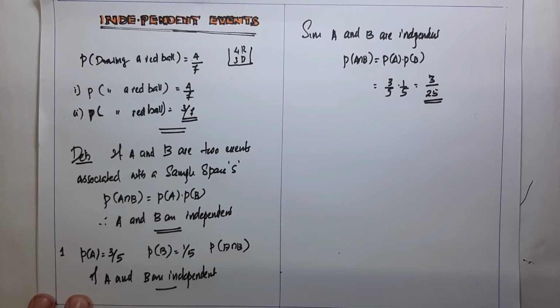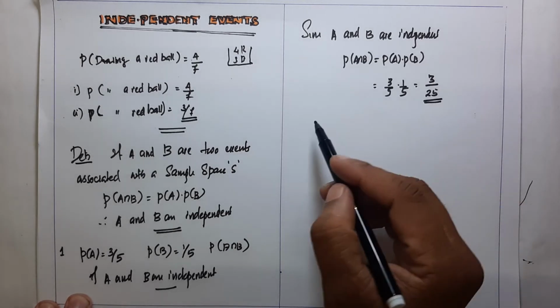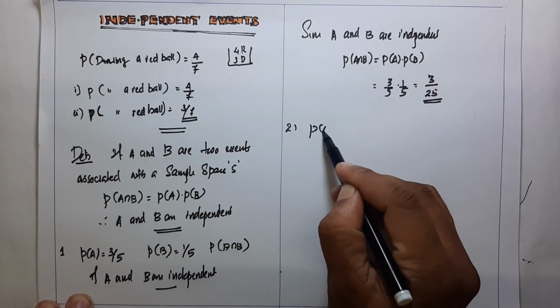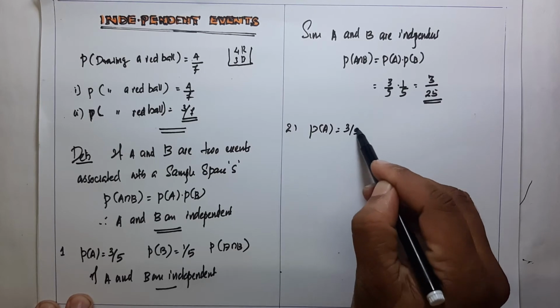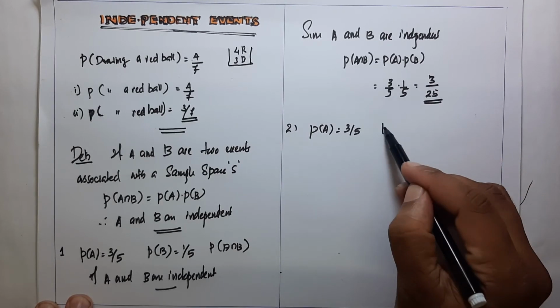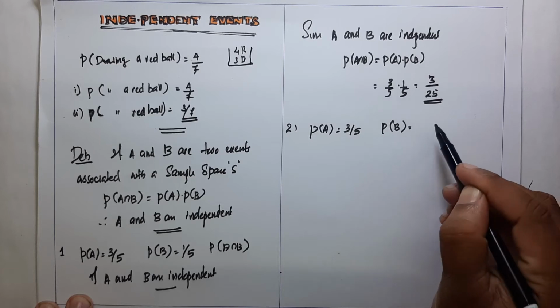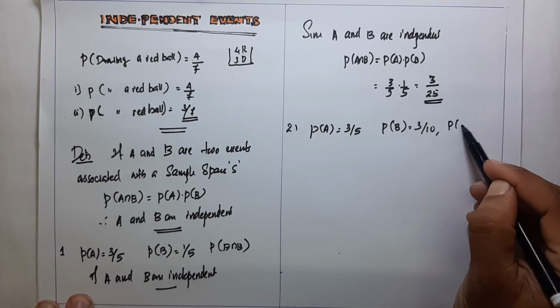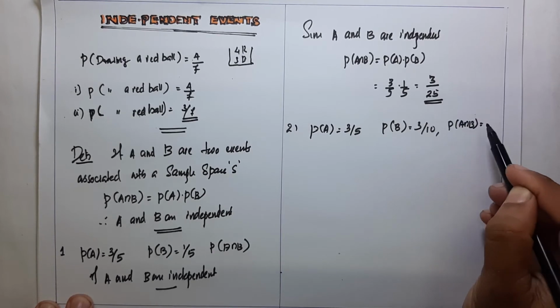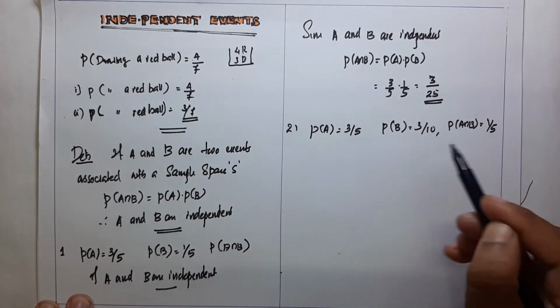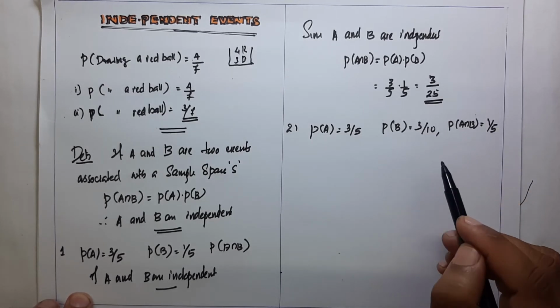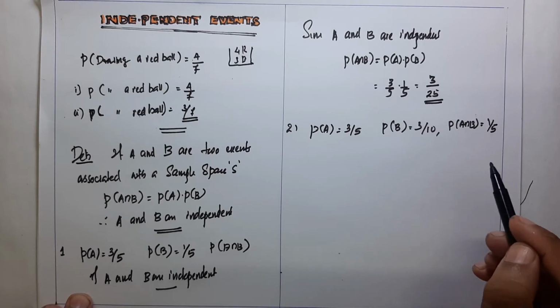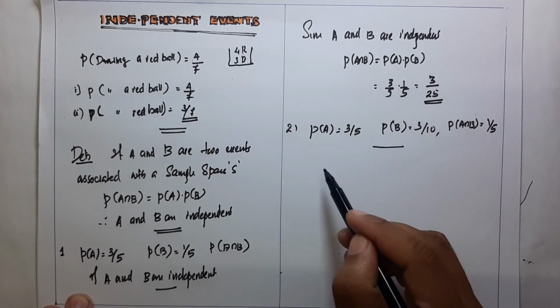if P of A is equal to 3 divided by 5, P of B is equal to 3 divided by 10, and P of A intersection B is equal to 1 by 5. Our question is, are A and B independent?